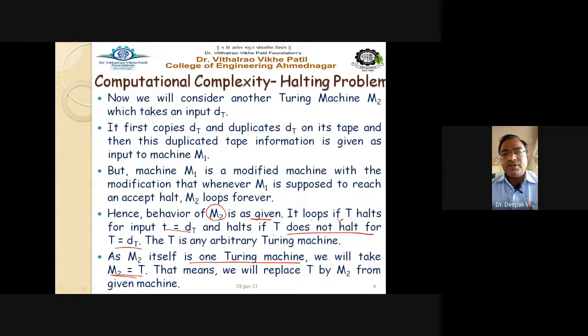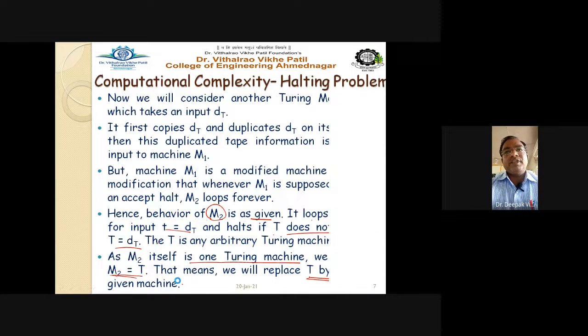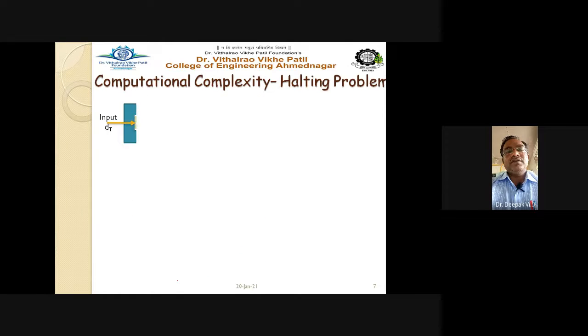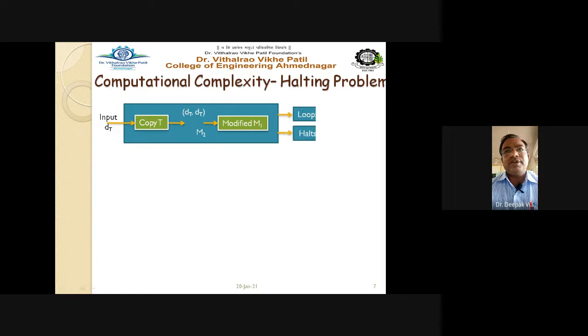That means we will replace T by M2. We are going to replace the machine T by Turing machine M2 from the given machine. So see here from the diagram, this is nothing but your modified machine. This total is a machine called Turing machine M2, and this is the modified machine M1, and you are going to supply the dt.